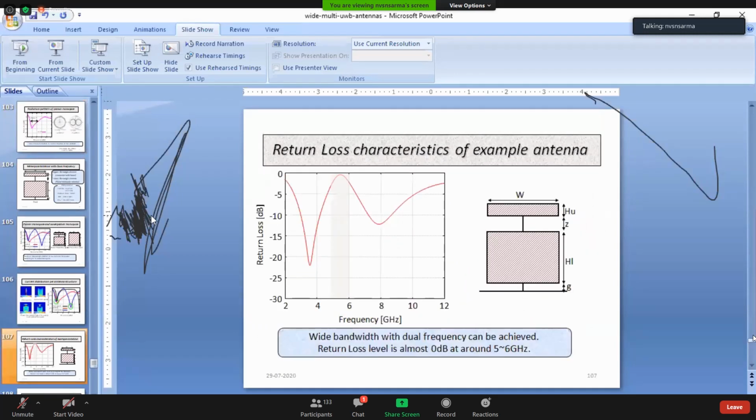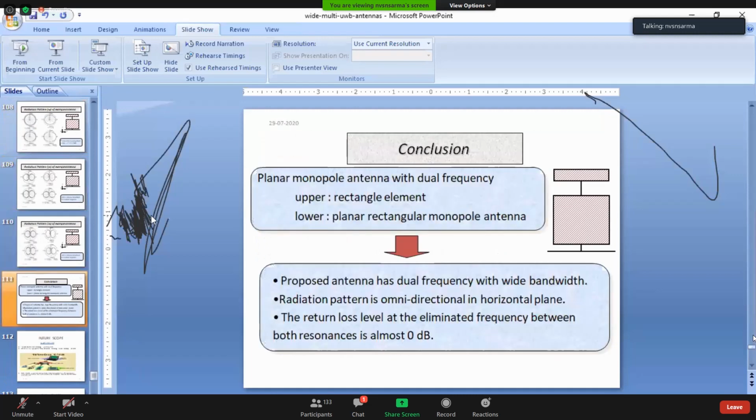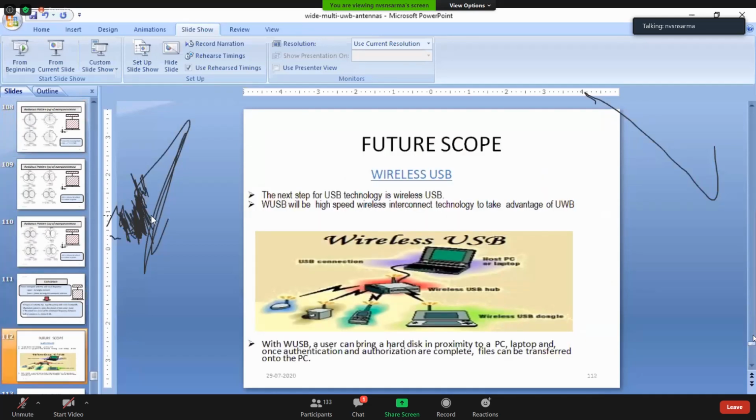Okay, so at this point let me conclude with these ultra band and other things, and it is going to the future, and the future is wireless USB. That means without keeping a USB line, you are going to get connected with these USB devices, because you will have simple transmitters and receivers kept on all these things, and they all need to work.